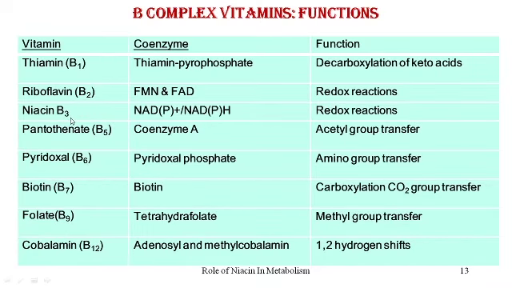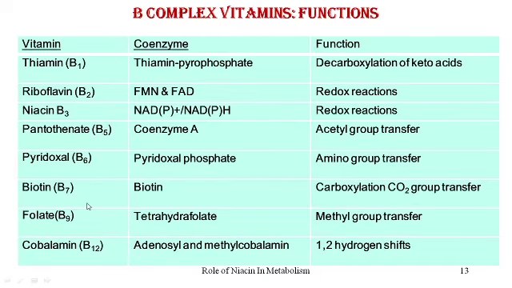Niacin, B3, usually participates as nicotinamide adenine dinucleotide or nicotinamide adenine dinucleotide phosphate and their reduced forms, which participate in redox reactions. Pantothenate, B5, is a part of coenzyme A, important in the transfer of acetyl groups. Pyridoxal, which is B6, is converted to pyridoxal phosphate and is important in the transfer of amino groups.